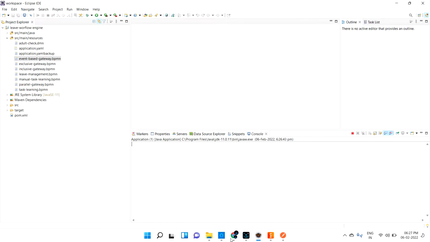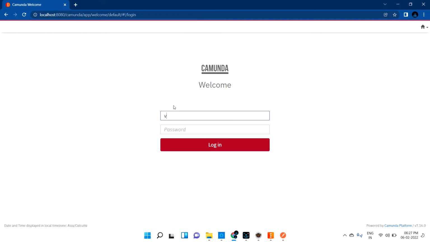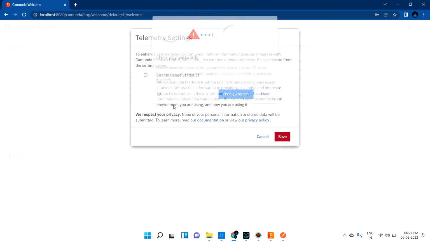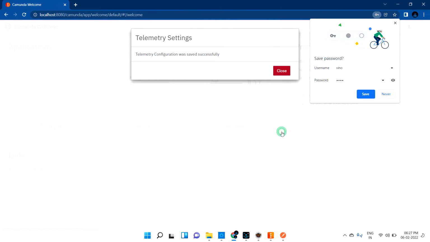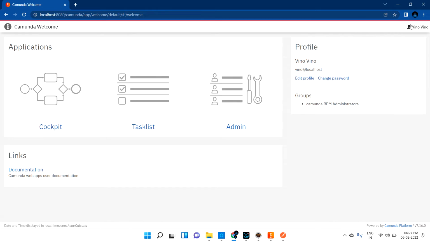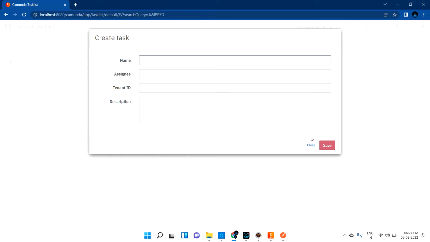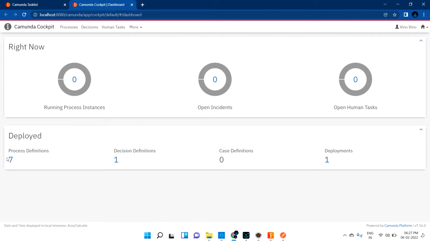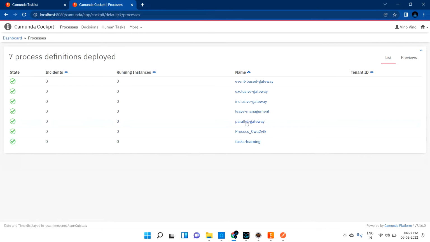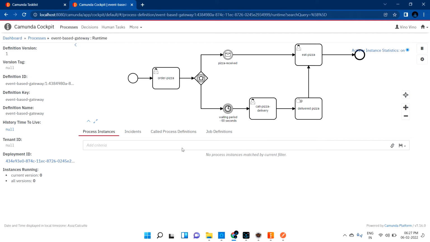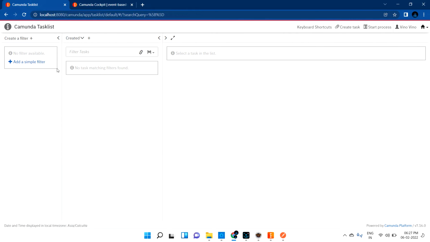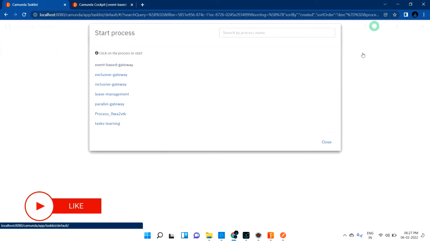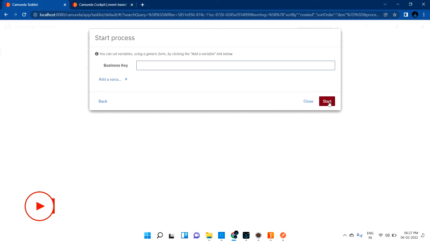Okay, now let me log in. Task list, let me create a task. If you want to see the diagram, we can do that. Let me copy it, and you can see the diagram. What is that? Event based gateway, right? Okay, yeah. Now let me create a task, event based gateway, and start it.